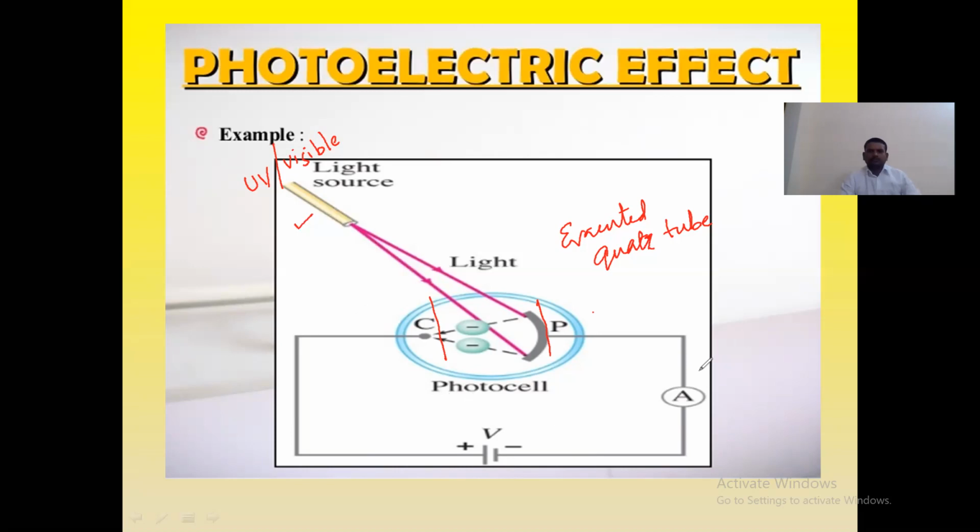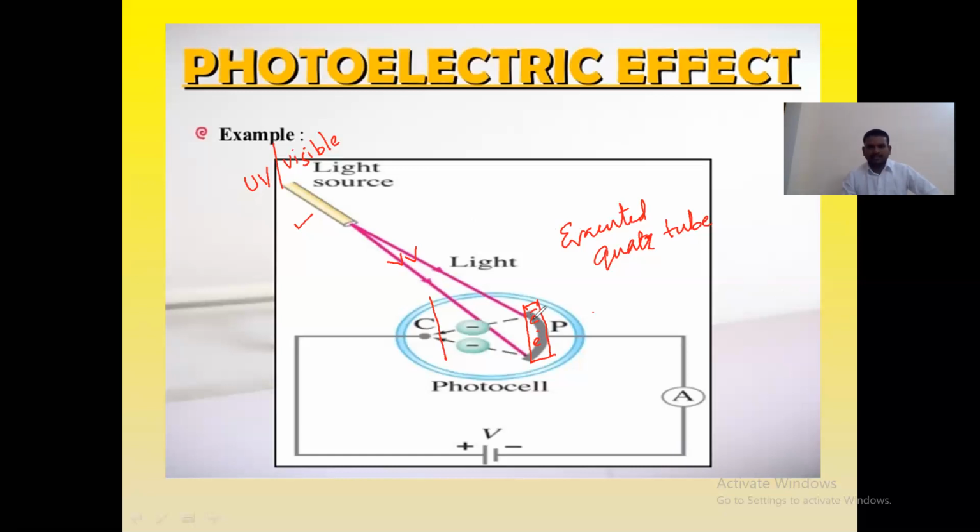Now, throughout this circuit, you have to understand the basic idea, the definition which we have seen earlier. Please see the diagram. Whenever the light falls on the metal P, this metal has many electrons inside it.